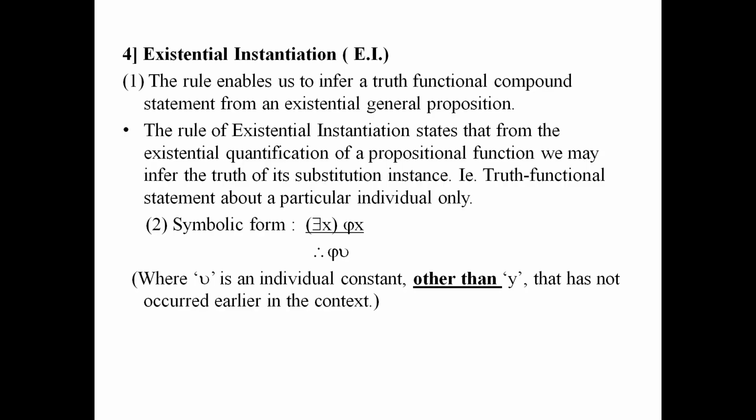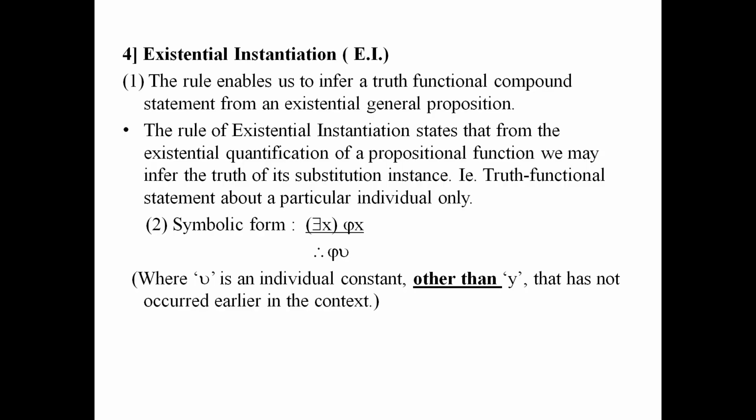The rule of existential instantiation states that from the existential quantification of a propositional function, we may infer the truth of its substitution instance, that is, a truth functional statement about a particular individual only.